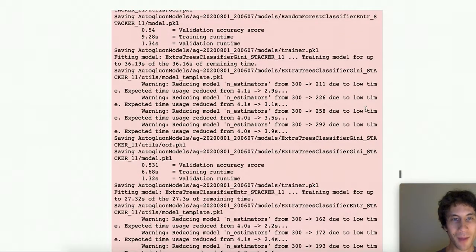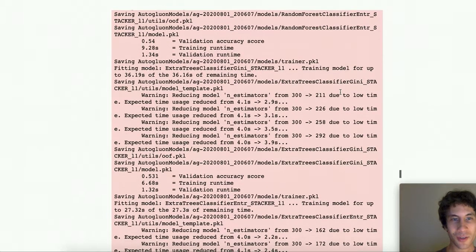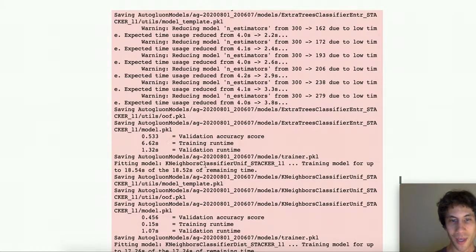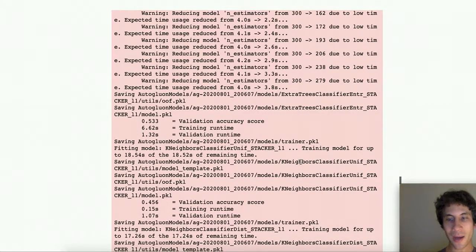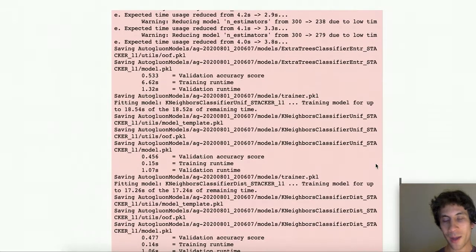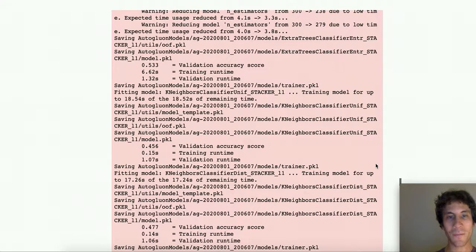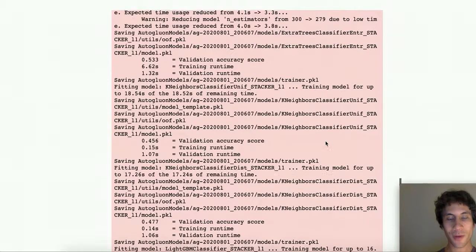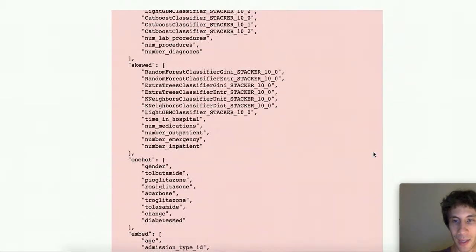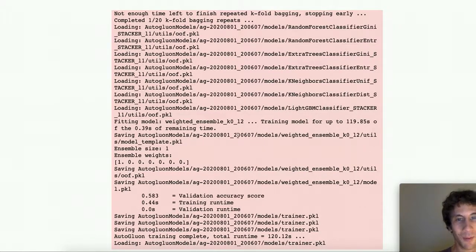And so we train that model, we start training extra trees models as before, now as L1 stackers, k nearest neighbors models, just as before as L1 stackers. And so what we do in this L1 stacker layer is we train every single model type just as before on the original data, but now on an augmented data essentially. And we use the same hyperparameter values for each one of these models as we did when they were base models.